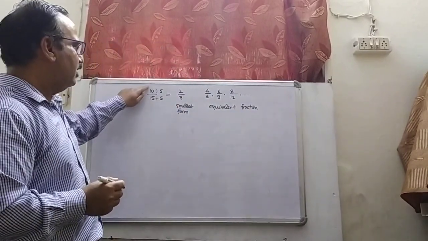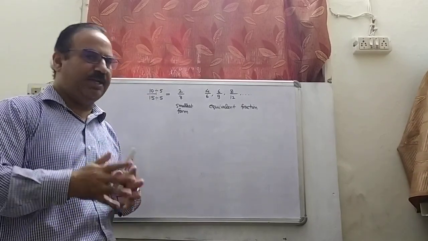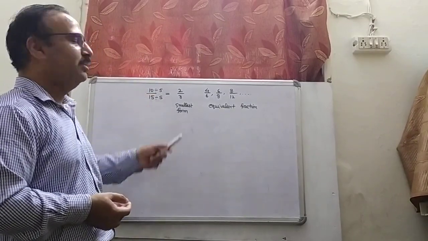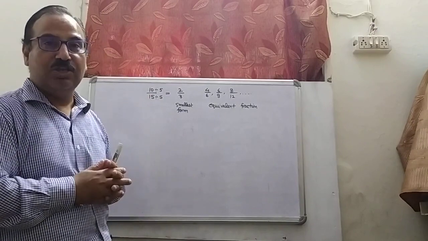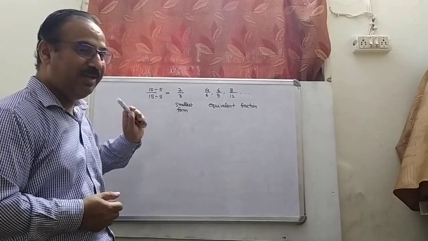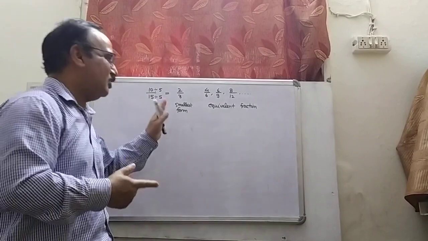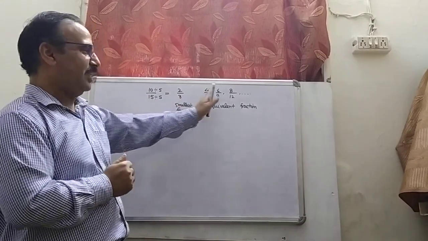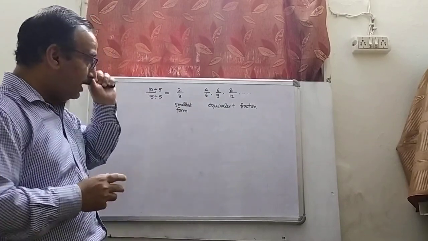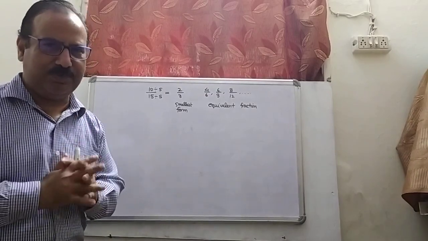Basically, you can multiply or divide the numerator and denominator of a fraction by any number. The only condition is that if you are dividing numerator by a number, you must divide the denominator also by the same number. Or if you are multiplying the numerator of a fraction by a certain number, then you must multiply the denominator of the same fraction by the same number also. The fraction remains as it is. There is no problem as such. Okay? So these are basically the basic things about the fraction, and you are already familiar about them.